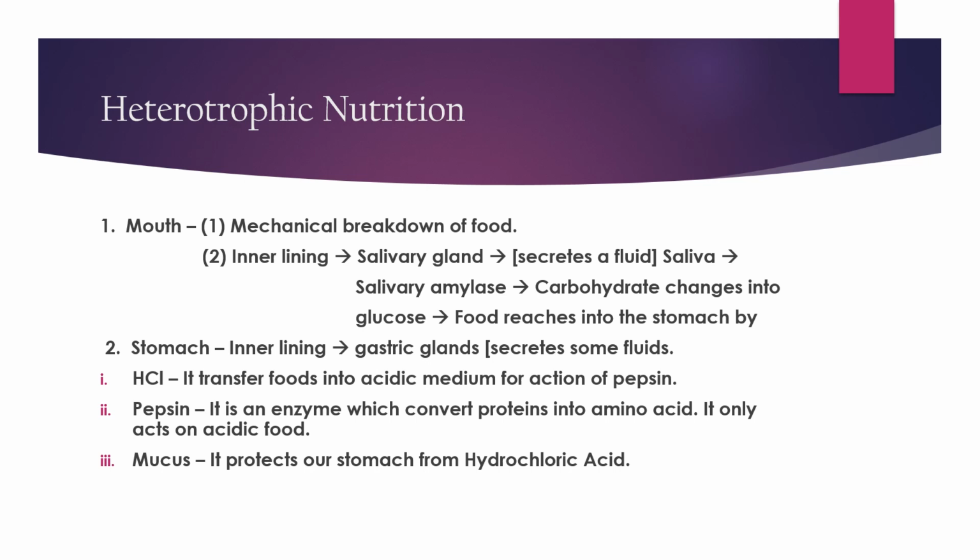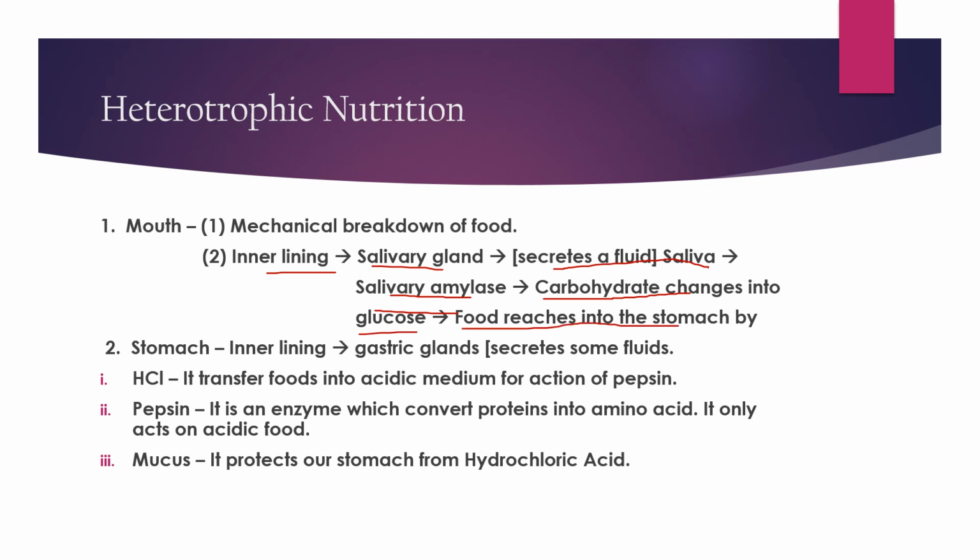Salivary amylase, which turns carbohydrate into glucose. Here you can see it is given with an arrow: inner lining, salivary gland secretes a fluid, saliva, that is salivary amylase. Then carbohydrates change into glucose.